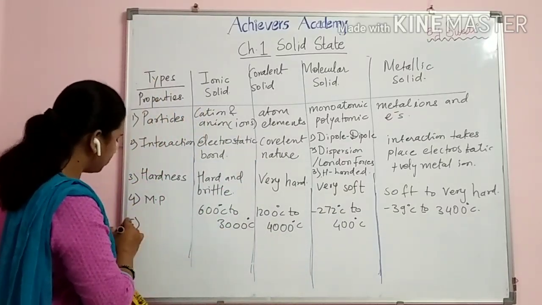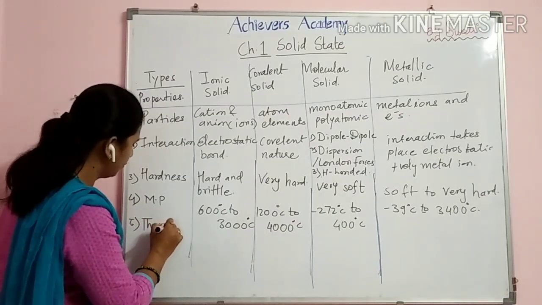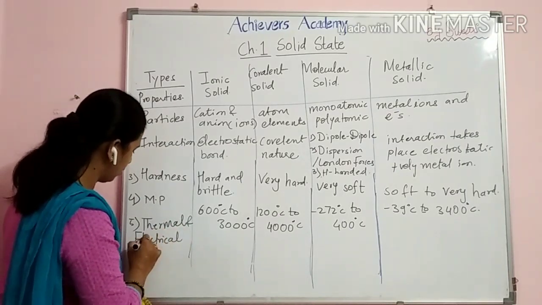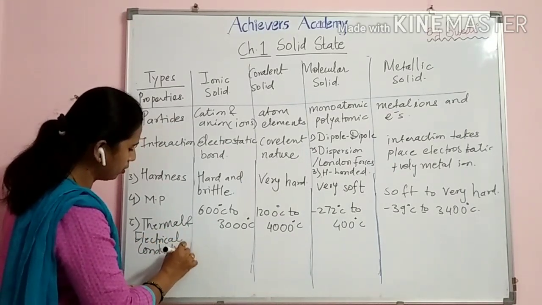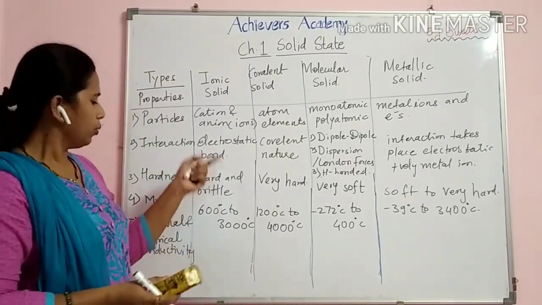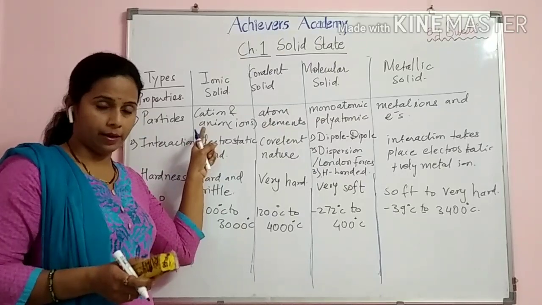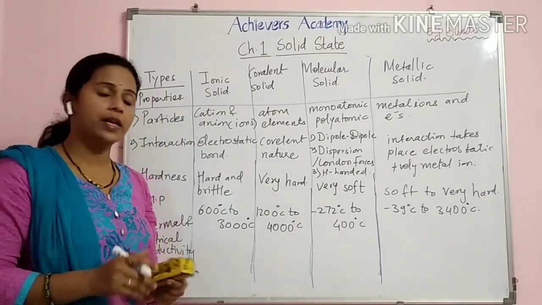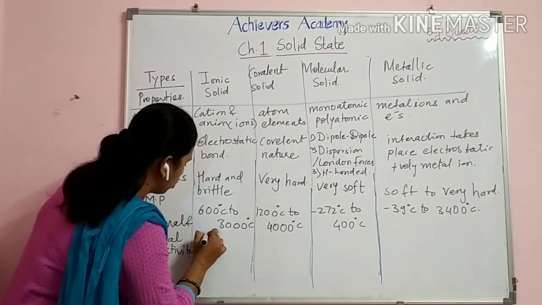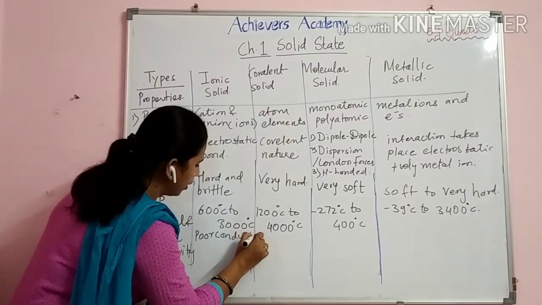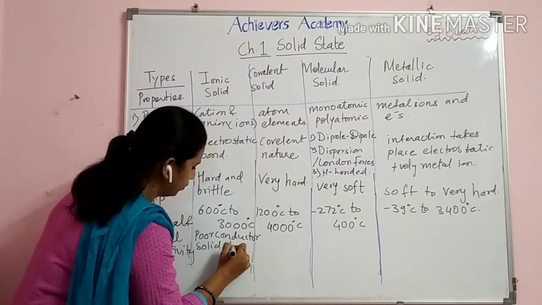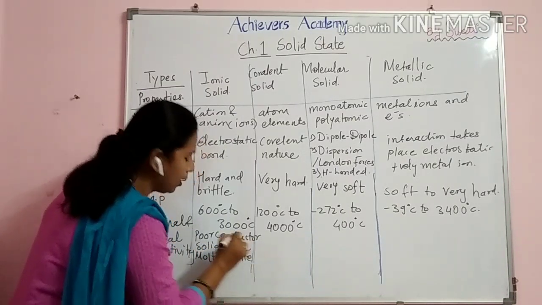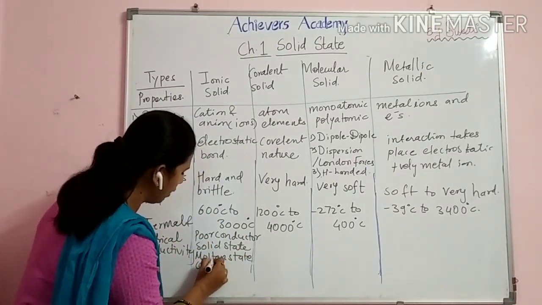Next, go to the next point, that is thermal and electrical conductivity. Now you can see here cation and anion are there, but only in the molten state does an ionic solid carry the current. Otherwise they are poor conductors of electricity. So they are poor conductors in the solid state, but in molten state they conduct the electric current.